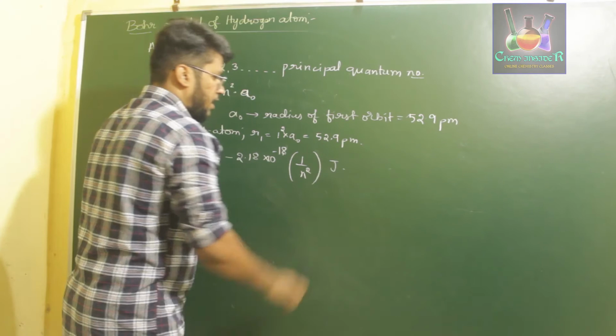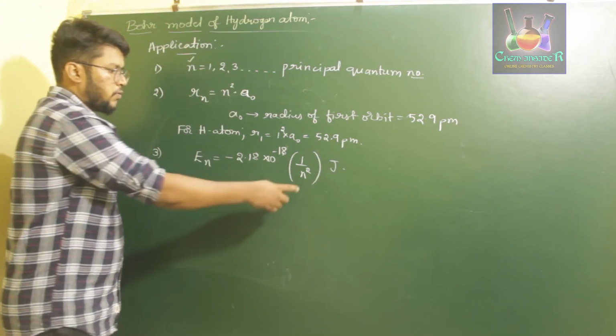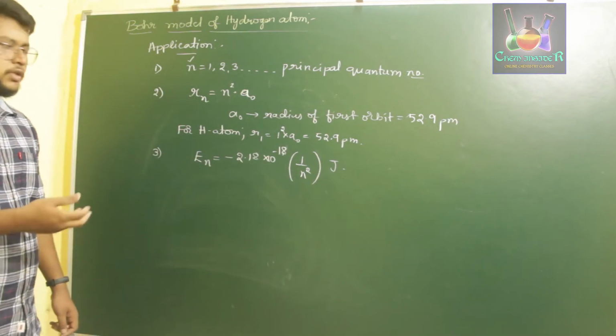So this is the energy of a stationary state. If you give the values of n, we can determine the energy of the first orbit, second orbit or third orbit.